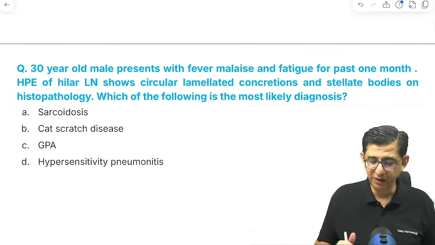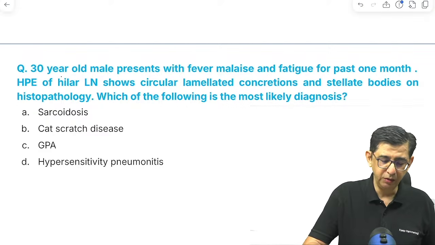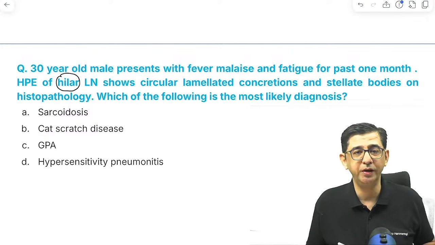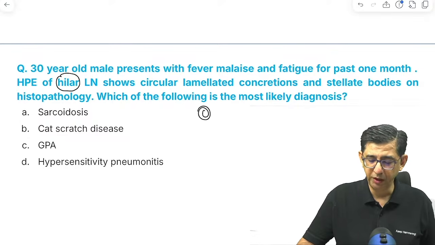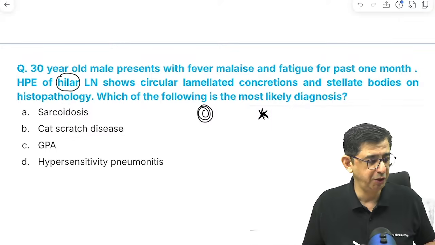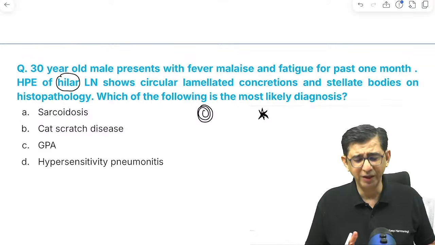Okay, next one is very simple. Fever, malaise and fatigue for the past 1 month, and there was a hilar lymphadenopathy that was given in the question. There was presence of circular lamellated concretions and stellate bodies on histopathology. That stellate bodies, I think everybody could pick this up. That is asteroid bodies and Schaumann bodies in a patient with hilar lymphadenopathies. So the answer in this question, no guys, it is not cat scratch disease.